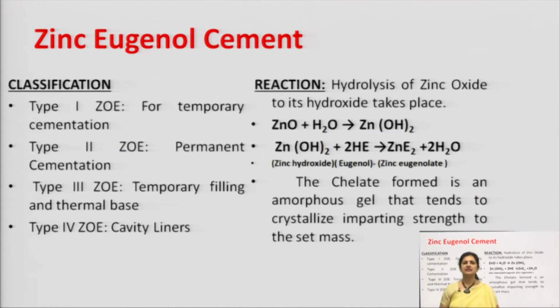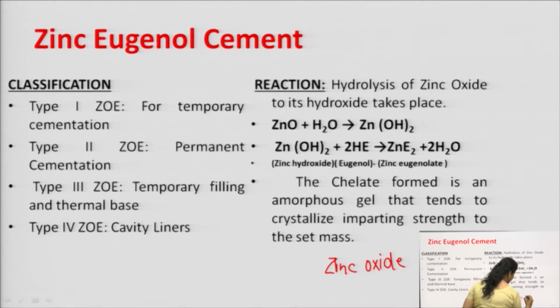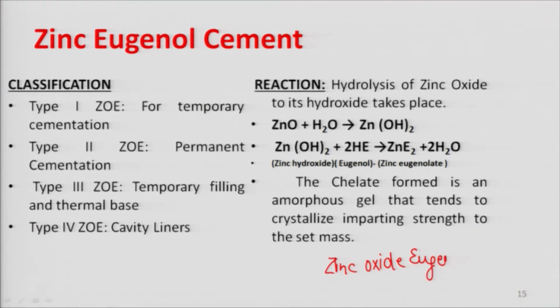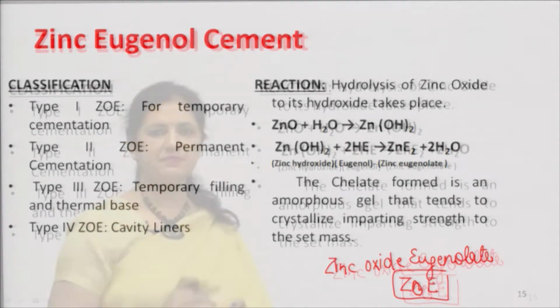This zinc oxide eugenol cement has been classified into 4 categories. Type 1 ZOE, that is zinc oxide eugenol, so we have the abbreviation ZOE. So, ZOE is of 4 types basically.